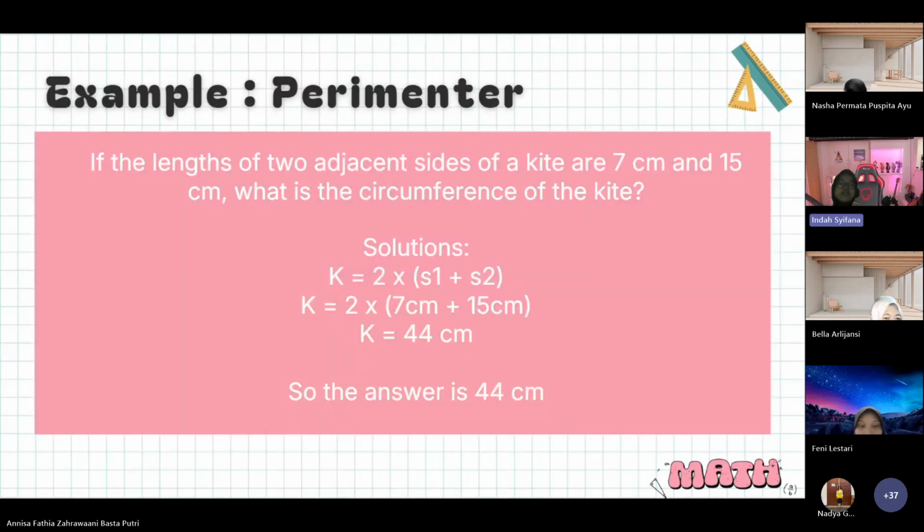Okay, for example, perimeter. If the lengths of two adjacent sides of a kite are 7 centimeters and 15 centimeters, what is the circumference of the kite? For the solution, perimeter equals 2 multiplied by the quantity side 1 plus side 2, and next, 2 multiplied by the quantity 7 centimeters plus 15 centimeters. The perimeter is 44 centimeters. Next.